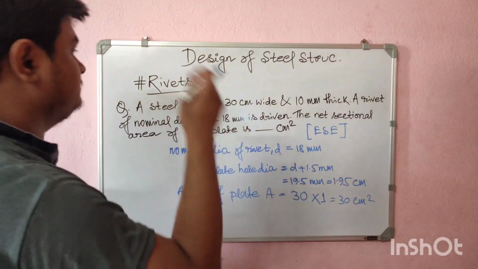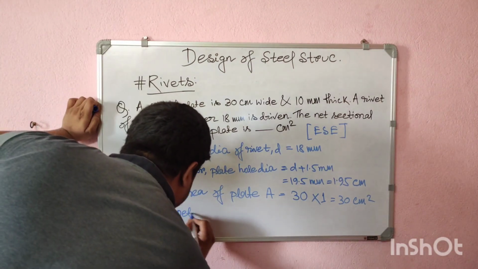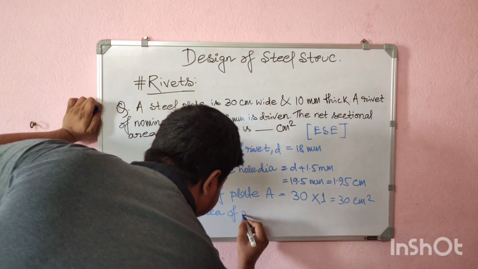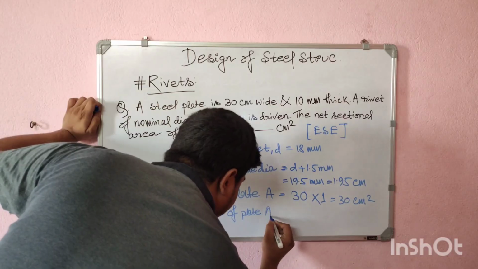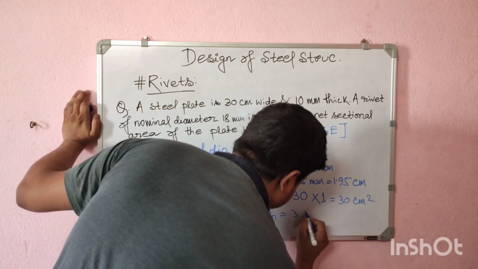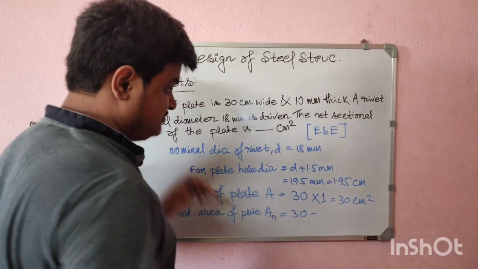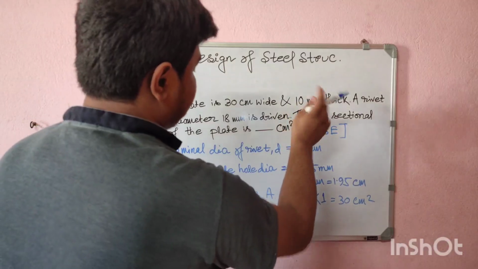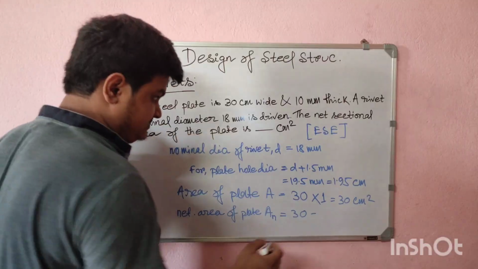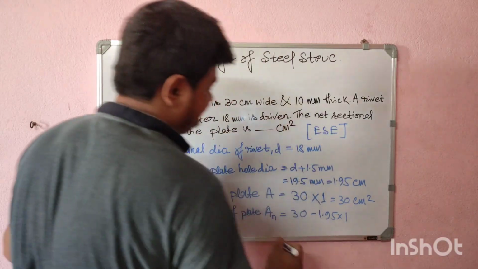So we have to find out the net sectional area. For the net area of the plate, An is 30 minus the plate hole dia, that is 1.95, into the thickness of the plate, that is 10 millimeter, that is 1 cm, so 1.95 into 1.